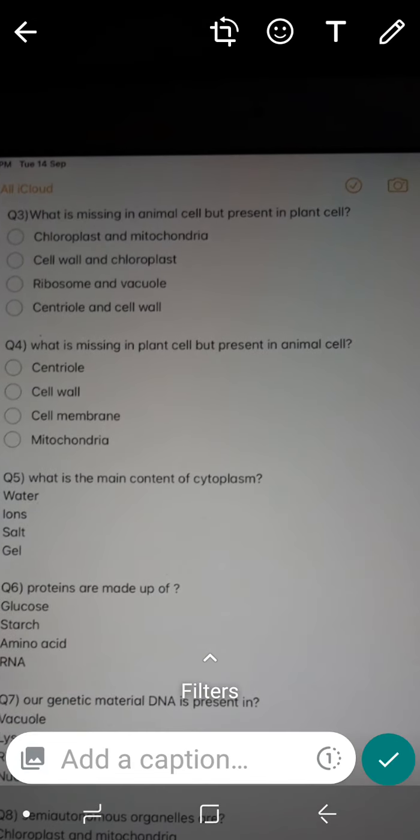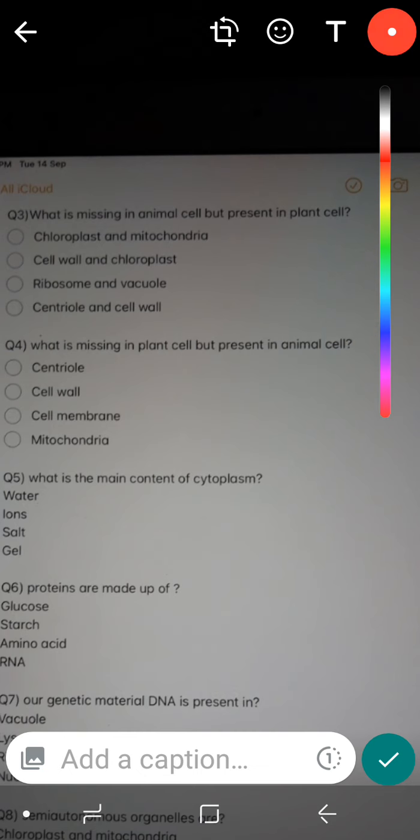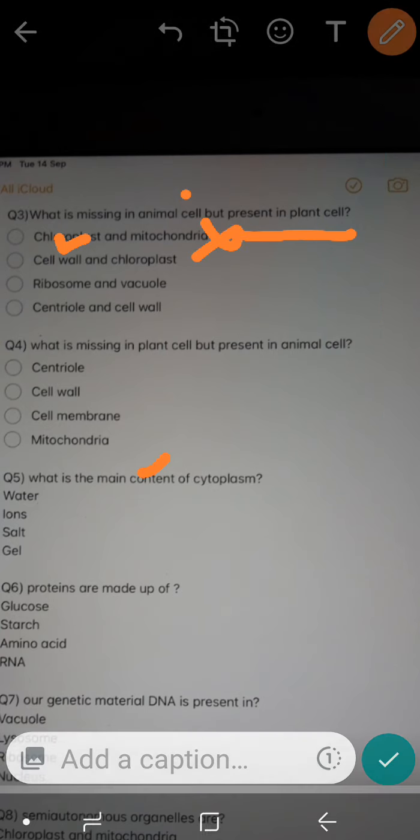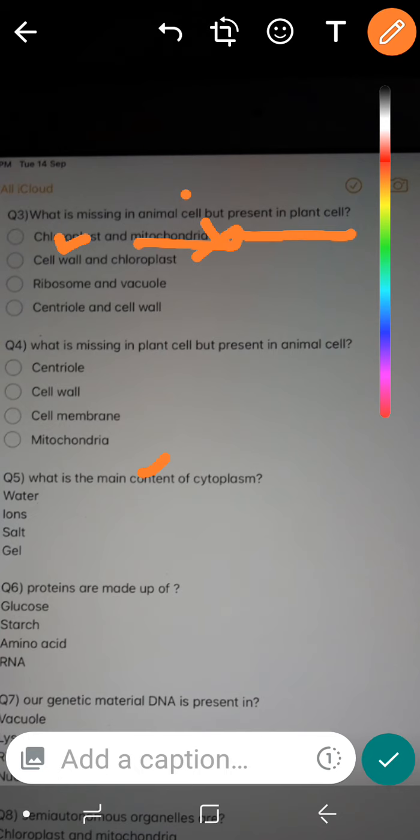This is the third question. What is missing in animal cell but present in plant cell? Read the question carefully: present in plant cell but absent in animal cell. The first option is chloroplast. Is it present in animal cell? No, it's missing in animal cell and present in plant cell, so that is correct. And mitochondria, is it missing in animal cell? I don't think so. Mitochondria is present in all cells. The quantity of mitochondria differs only. Although chloroplast is the right answer, mitochondria is not, so the first option is incorrect.